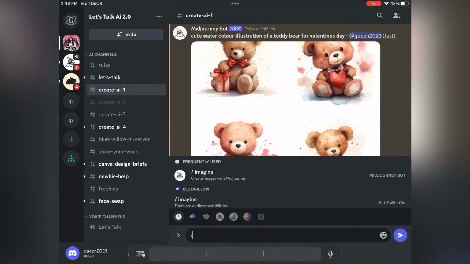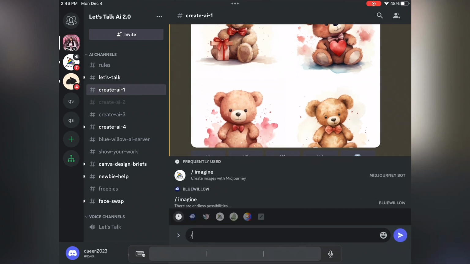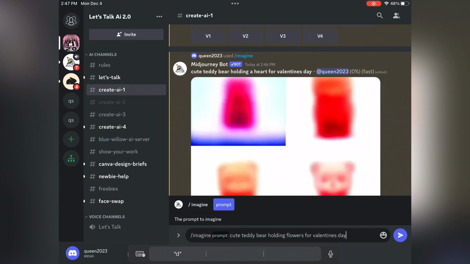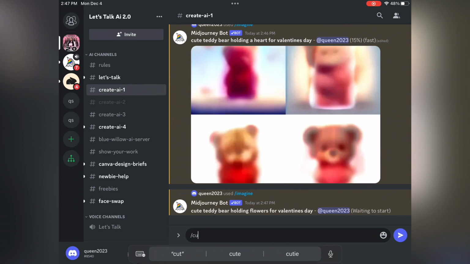So I kept going and I kept adding different words, playing around with things. Cute teddy bear holding, I think I said heart, for Valentine's Day. So I was just trying to find different variations that we can create to see if we can make something really, really cute. Cute teddy bear holding flowers for Valentine's Day. I was doing every kind of option because I was trying to think of things that the teddy bear would hold, who would like this, making it a cute card, all these kinds of things.